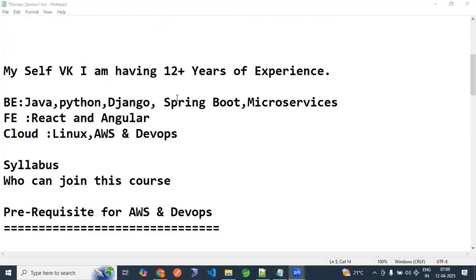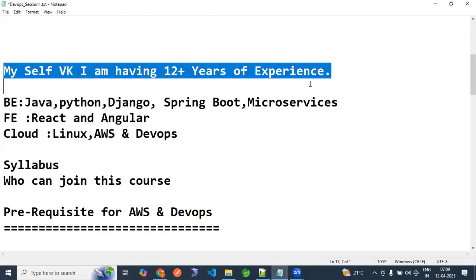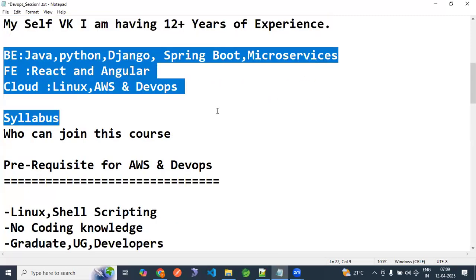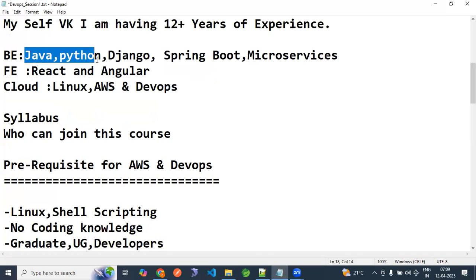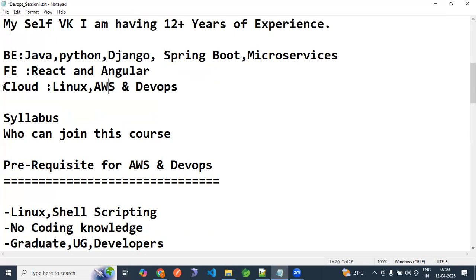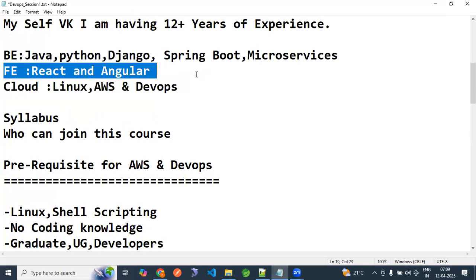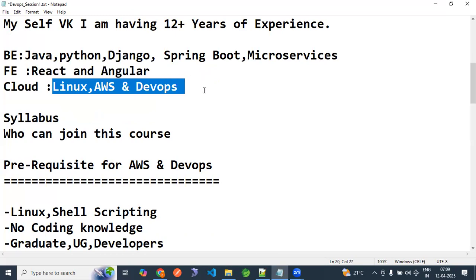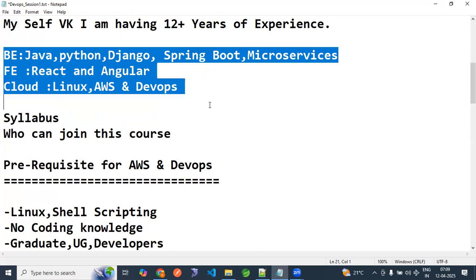I introduced myself: I'm VK, and I have 12 plus years of experience. This is my tech stack. In the backend, I work on Java, Python, Django, and Spring Boot microservices. On the front-end side, React and Angular. On the cloud side, I work on Linux, AWS, and DevOps operations. So you can consider me a full stack developer.